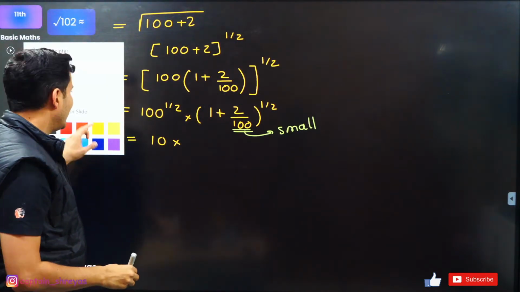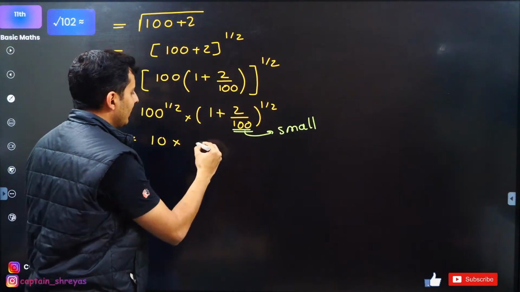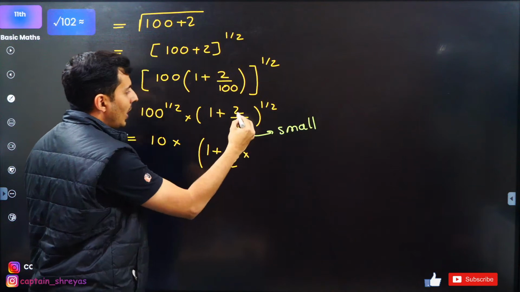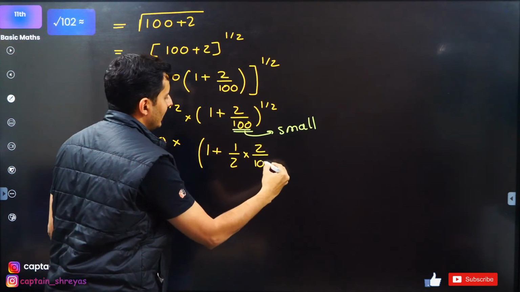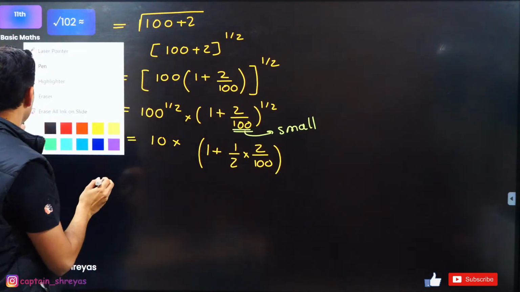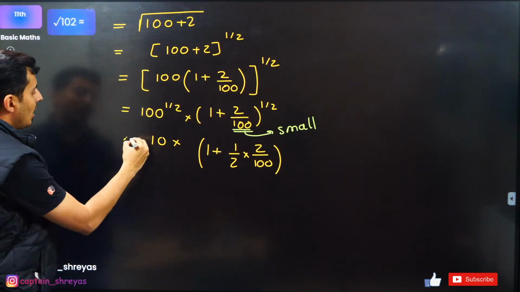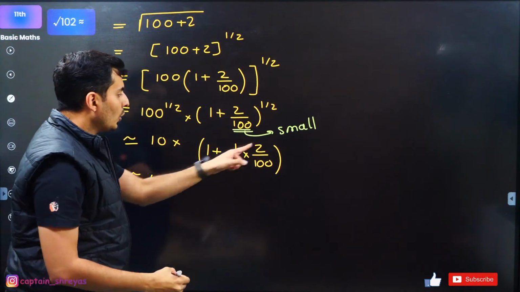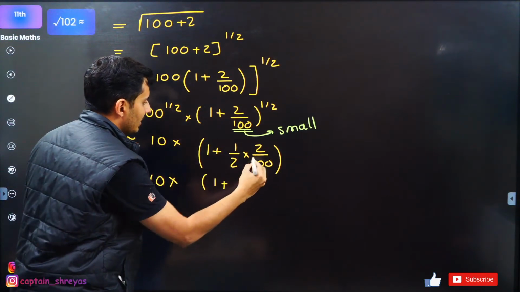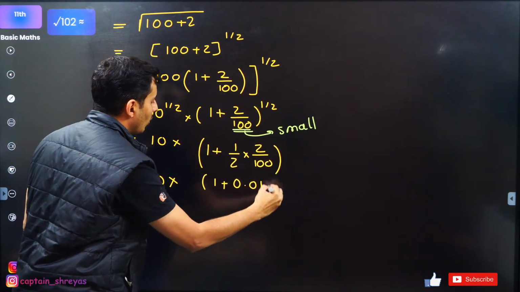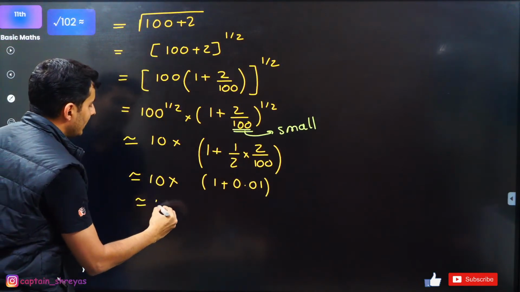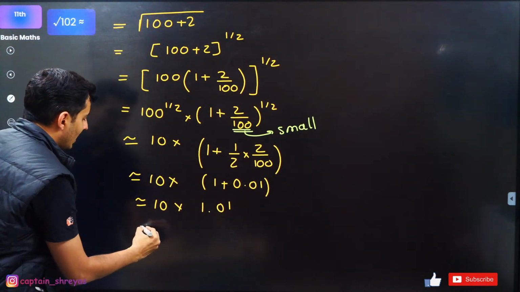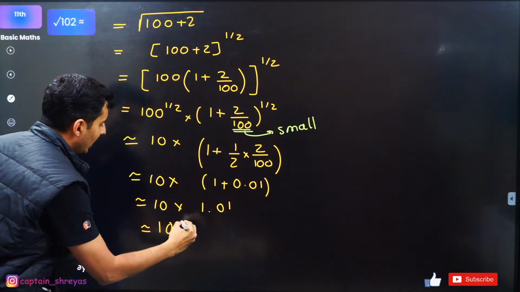Exactly, guys. So let's try to see what happens next. This will become 1 plus n, n is half, into x, x is 2 by 100. I'll just use binomial, so maybe I should not put equal to, I should probably put approximately. So this will be approximately 10 multiplied by 2 cancels. It will become 1 plus 1 by 100 is 0.01, which is approximately 10 multiplied by 1.01. So when you multiply by 10, it will be 10.1.